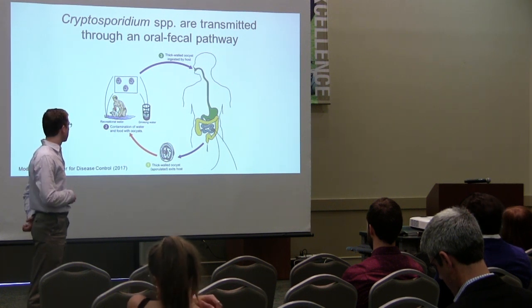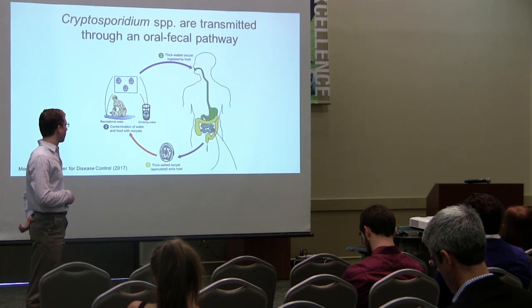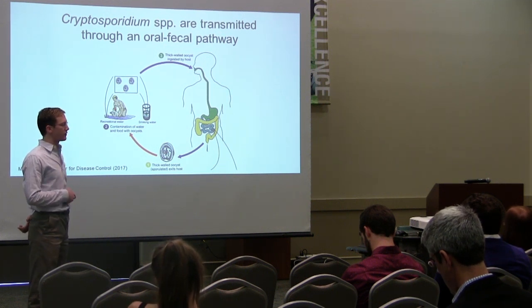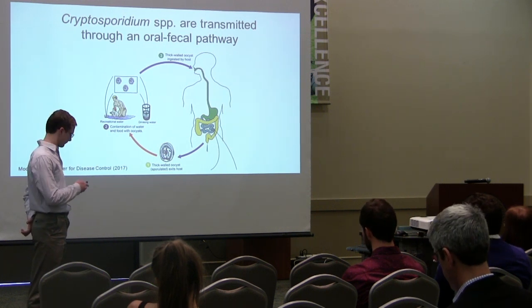As you can imagine, this is a problem in nations that do not have adequate waste treatment facilities, or when there's a contamination of a waste treatment facility into a public water supply.